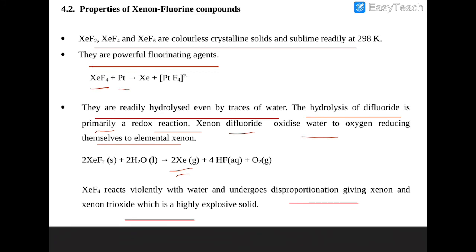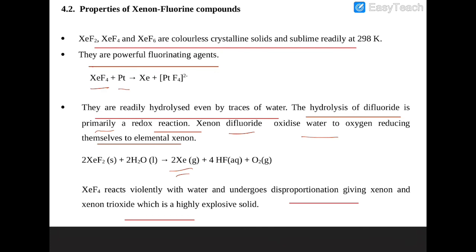When XeF2 reacts with platinum fluoride, it forms Xe plus PtF6 negative. So the first time an electron was removed from the oxygen molecule, and the same reaction is repeated here also. So here what happens is platinum is able to remove one electron. All of them are readily hydrolyzed by traces of water.